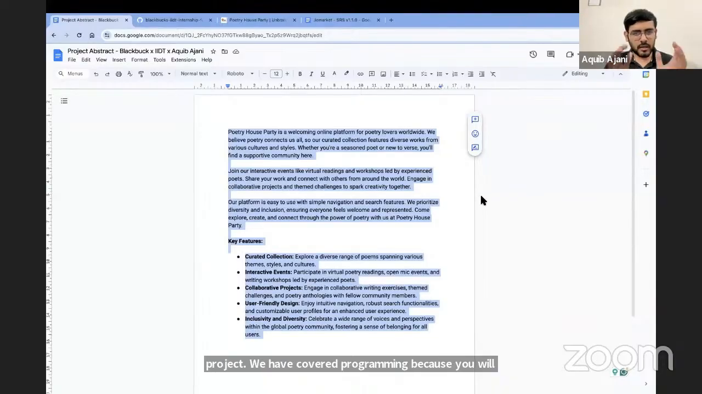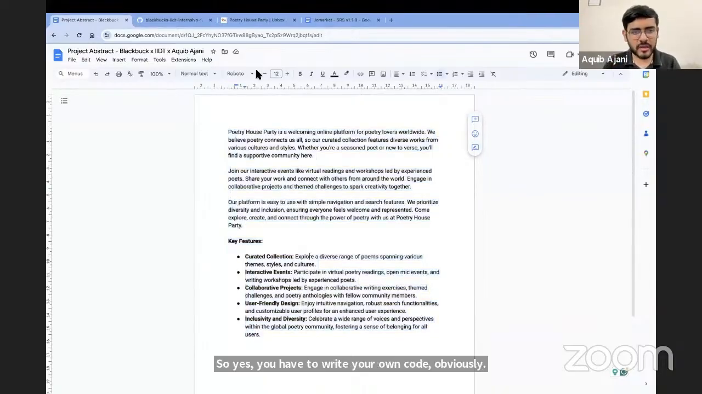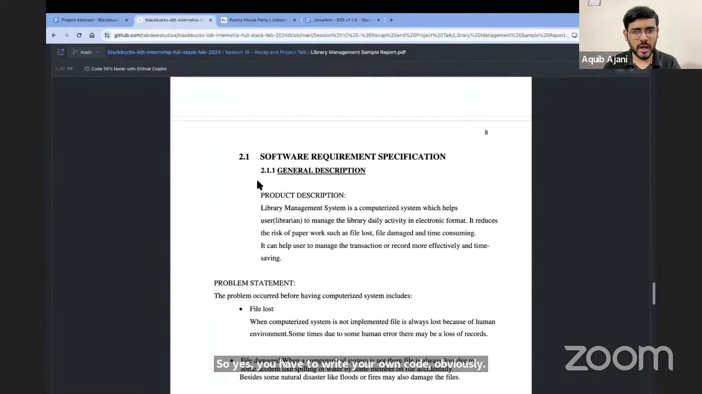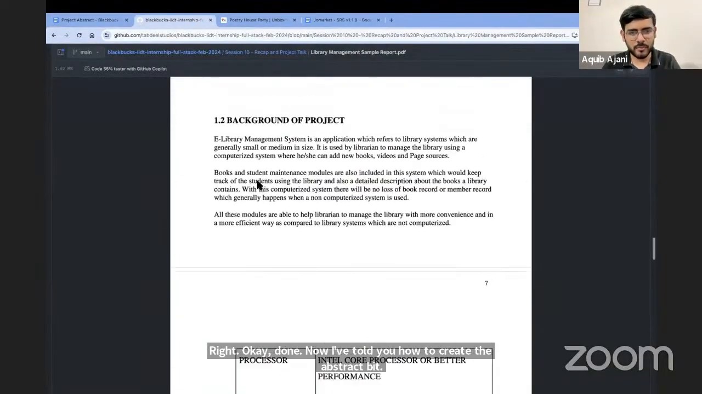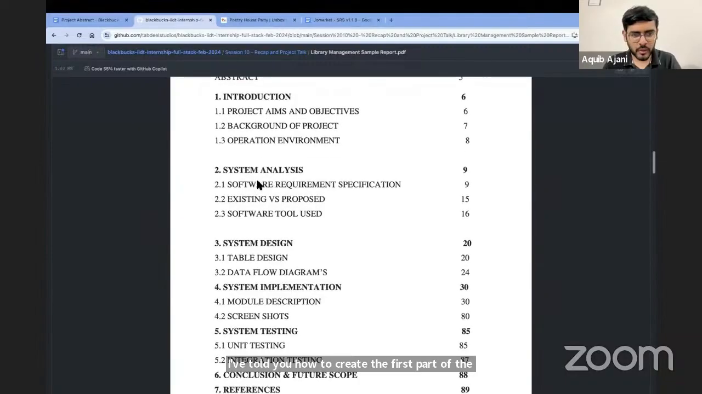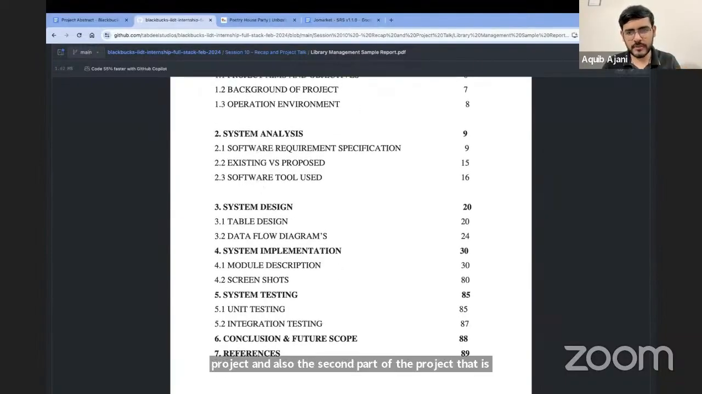Okay, done. Now I've told you how to create the abstract. I've told you how to create the first part of the project and also the second part of the project, that is 2.1. Okay. Any questions in this? Abdul, if you don't submit abstract, you cannot start working on the project. So yes, it is important to submit.